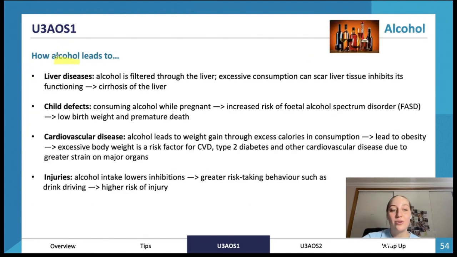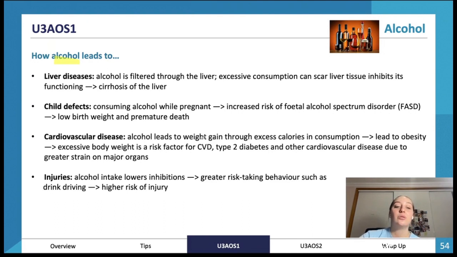So now we're looking at alcohol. We can get liver diseases. Alcohol is filtered through the liver. If we consume too much alcohol, it can scar this liver tissue and cause cirrhosis of the liver. Child defects. If we consume alcohol when pregnant, it can increase the risk of fetal alcohol spectrum disorder, as well as low birth weight and premature death.